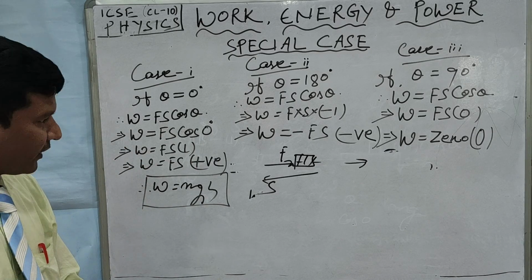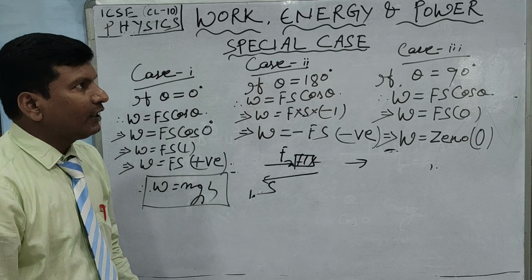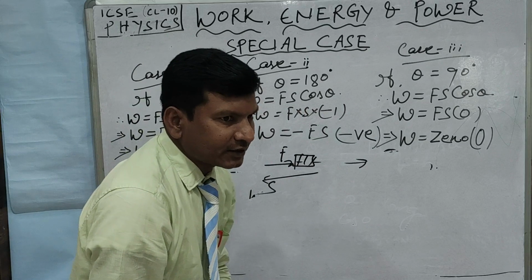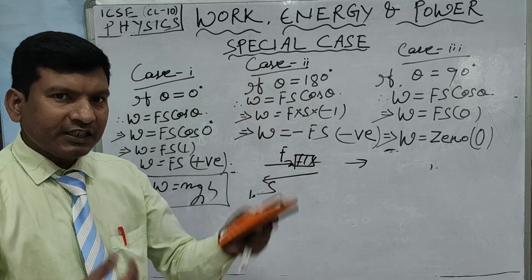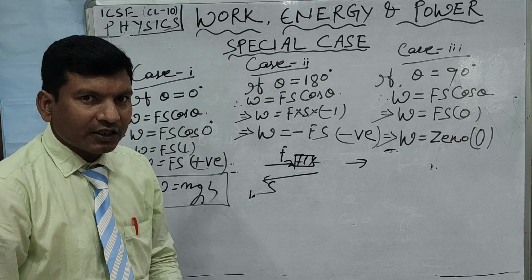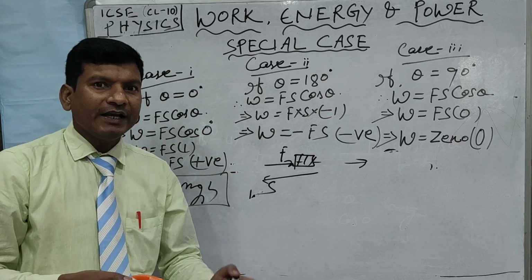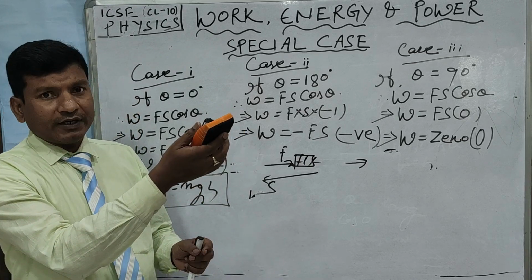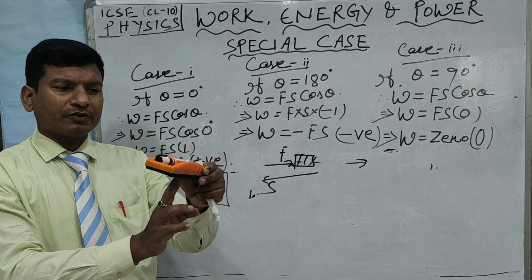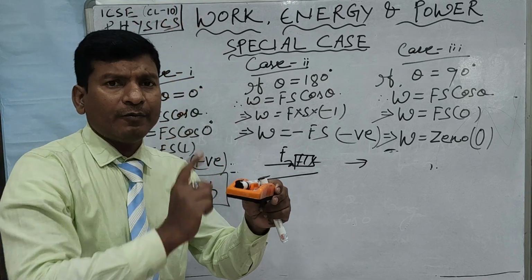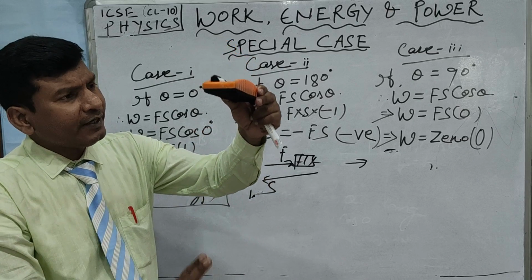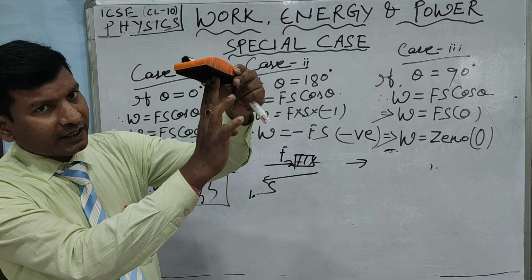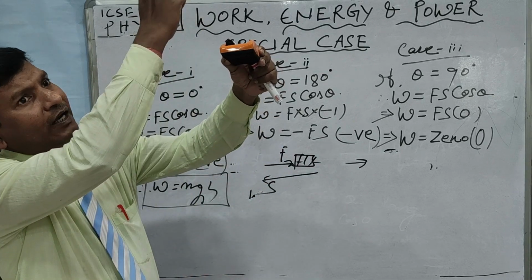Say for example, now I am throwing the duster in upward direction. When I am throwing the duster in the upward direction, the work done by me is positive, but the work done by the force of gravity will be negative. Why? Can you say me? Whenever I am throwing the duster in upward direction, I have applied the force onto the duster to move it in upward direction. So when the duster is moving in upward direction, it is moving by my force. So the force is applied along this direction and the duster is moving along this direction.